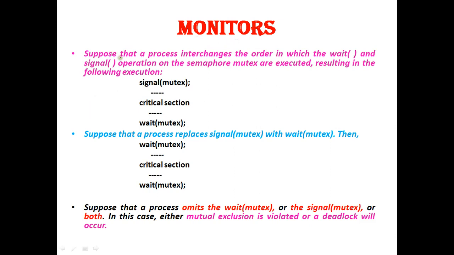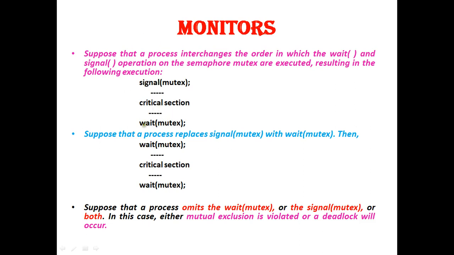As you can see here, suppose that a process interchanges the order in which wait and signal operations on the semaphore mutex are executed, resulting in the following solution: signal mutex, critical section and then wait mutex, which is the old way of executing the process. So here there can be an error. In these situations, a programming error or uncooperative programming can occur.